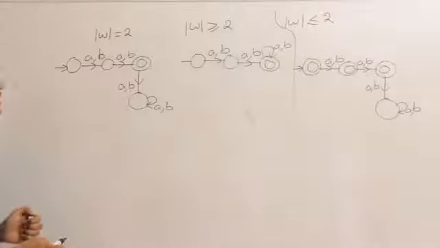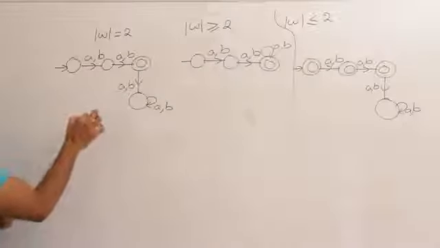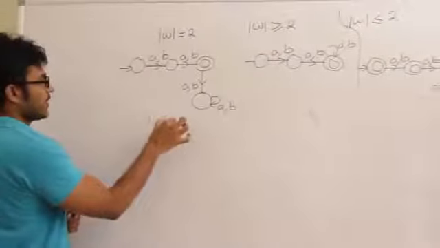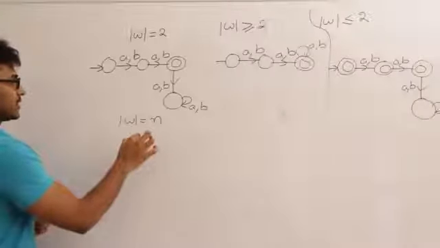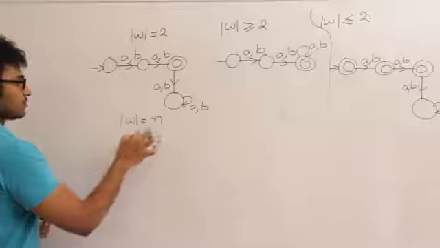Therefore, in general, if I have to accept strings of length n, then the number of states required is n plus 2.